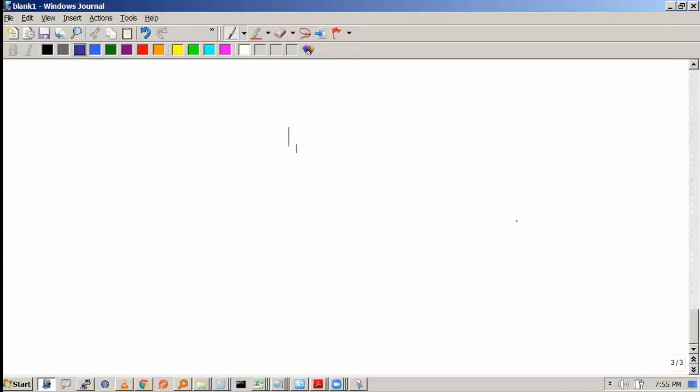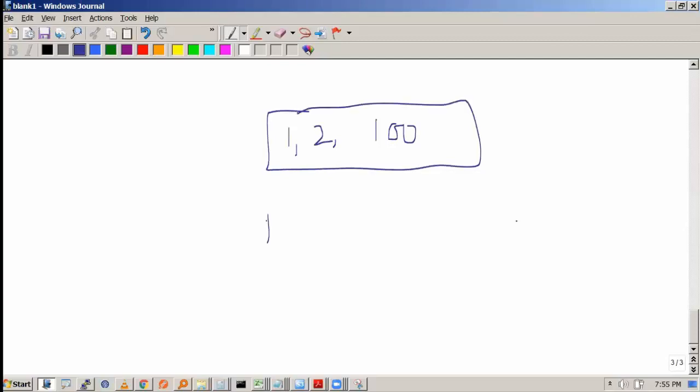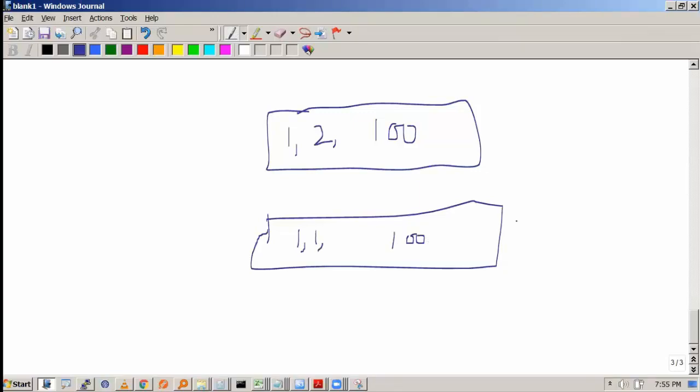Let's say suppose you have the numbers 1 to 100. This is one data set you have, and you have another data set which is, let's say, 1 1 100 100. So these are the four numbers you have. 1 to 100 is the 3-number data set, and 1 1 100 100 is the 4-number data set. I want to understand which one is more dispersed.